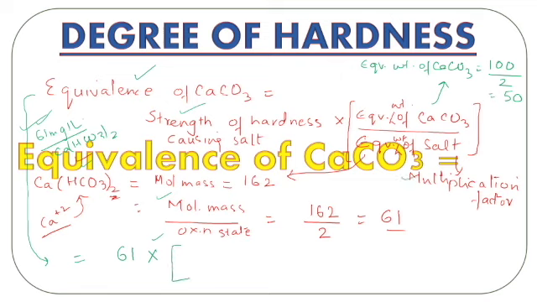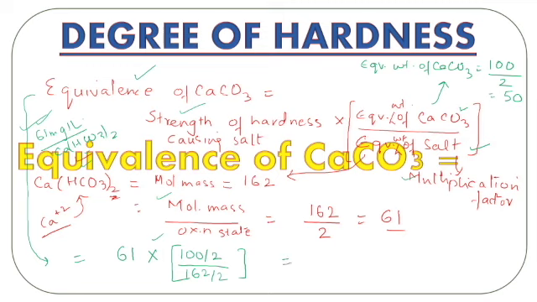And what is that? Equivalent weight of calcium carbonate, that is 100 over 2. I write it as it is, 100 over 2, divided by the equivalent weight of the salt. And what is the salt present in my water sample? It is calcium bicarbonate. So the equivalent weight of calcium bicarbonate is 162 over 2, or I can also write 61 directly in place of this 162 over 2.